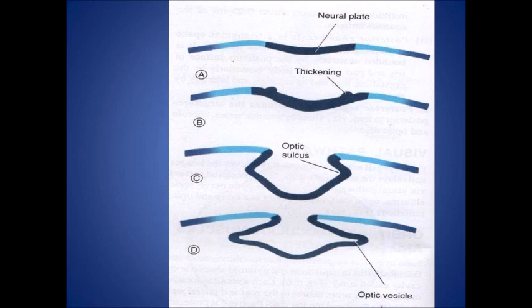As the optic vesicles grow towards the ectoderm, their connections to the forebrain become attenuated to form optic stalks, which will eventually become optic nerves.